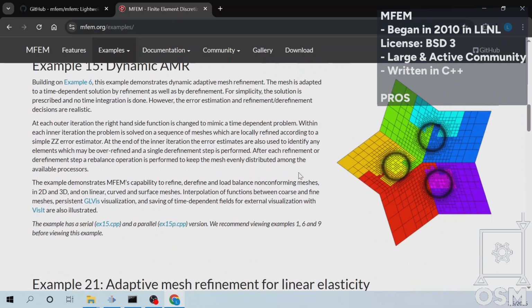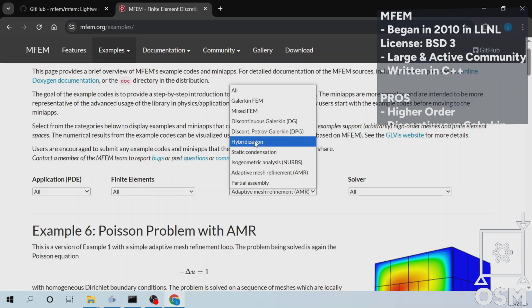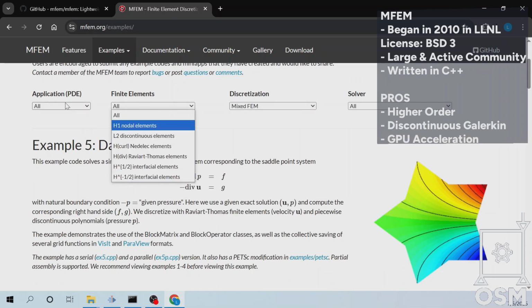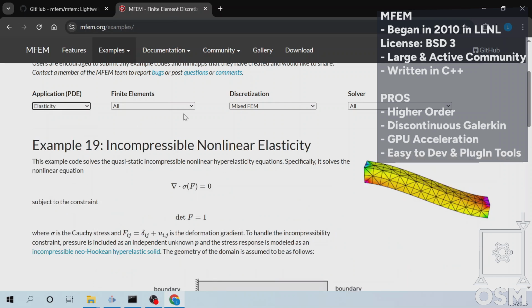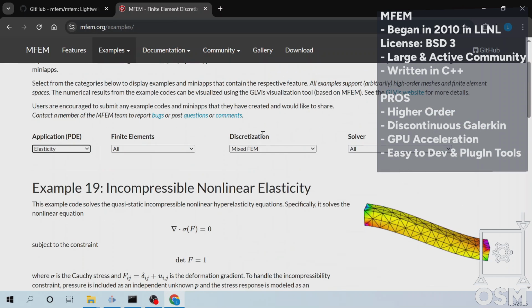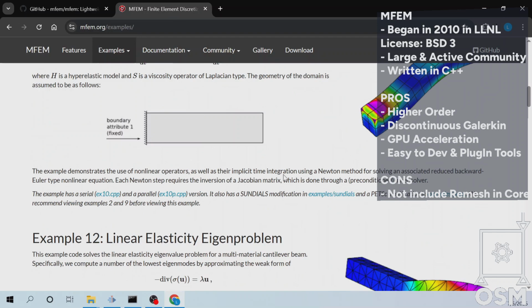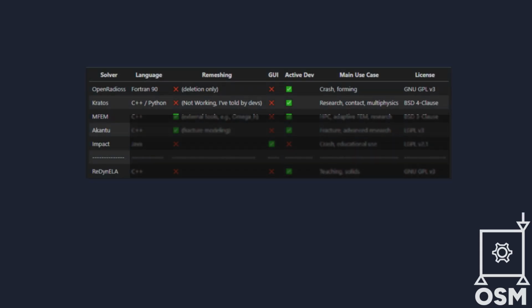MFEM is particularly powerful for research in shock physics, wave propagation, mesh refinement, and hydrodynamics, making it one of the most advanced options in this list. It integrates seamlessly with libCEED, Hypre, and PETSc, which allows massive scalability and solver flexibility. It is definitely more complex to use than smaller solvers, but if you're into performance, MFEM delivers.